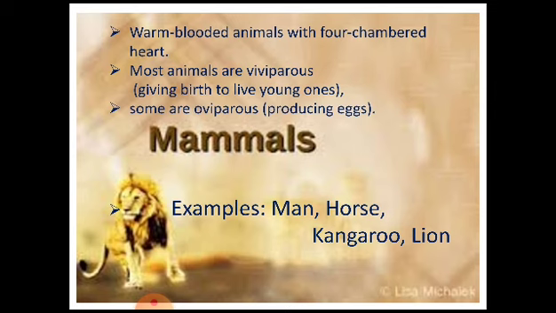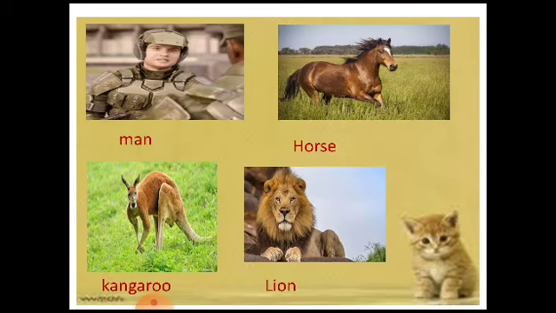Now there are exceptions in mammals. Not all mammals give birth to their young ones. There are exceptions in which the mammals lay eggs. Okay, now the examples of mammals are man, horse, kangaroo, lion, and there are many more examples. So this was all about the class Mammalia.